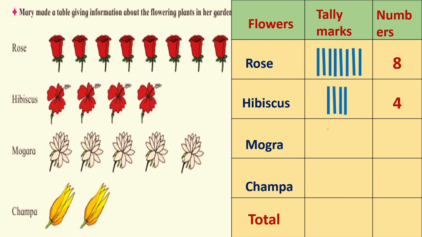And what about mogra? 1, 2, 3, 4 and 5. So 5 in number. And what about champa? Only 2 flowers are there. Yes? And what is the total now? Yes, 19. Isn't it? Altogether she has 19 flowers in her garden. Okay, got this?